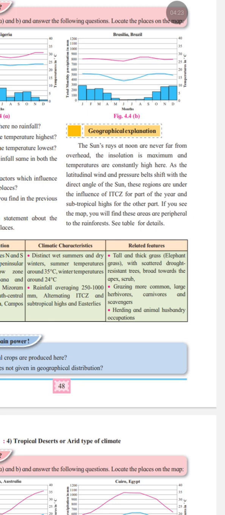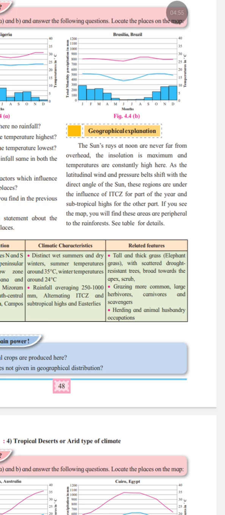So now let's look at the vegetation here. Instead of dense rainforest, we mainly find tall and thick grass such as elephant grass. And there are also some drought resistant trees scattered among the grass. Because grasslands are extensive, grazing is common, and therefore important occupations include herding and animal husbandry. Large herbivores, carnivores, and scavengers are also found here.